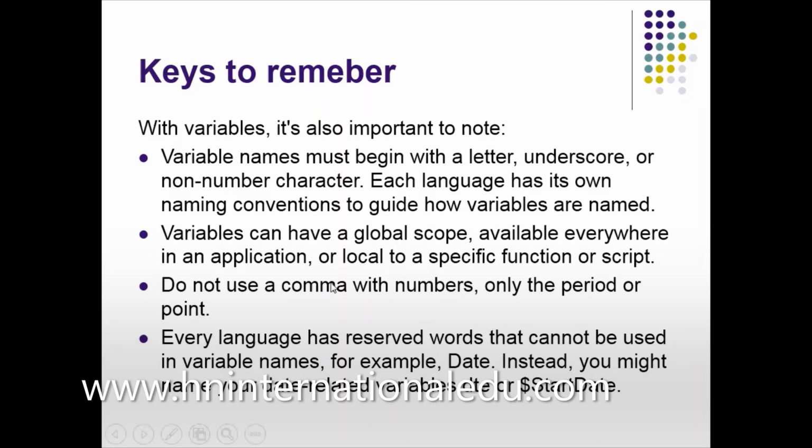Do not use commas with numbers. Only use the period or point. Every language has reserved words that cannot be used as variables. Every language has different words which cannot be used as a variable. For example, date. Instead, you might name your date-related variable DTE or start date. If you write date, it will definitely read it as today's date, so you cannot use this variable.